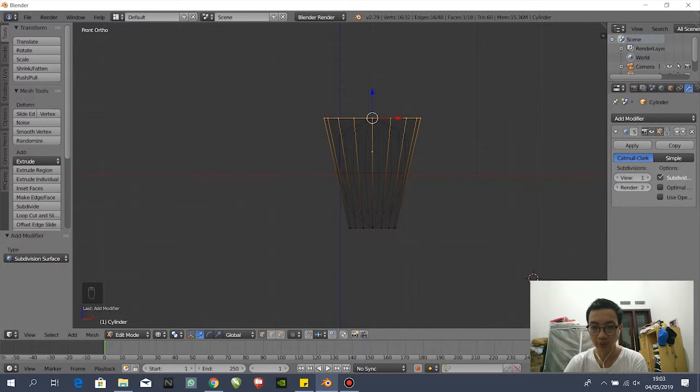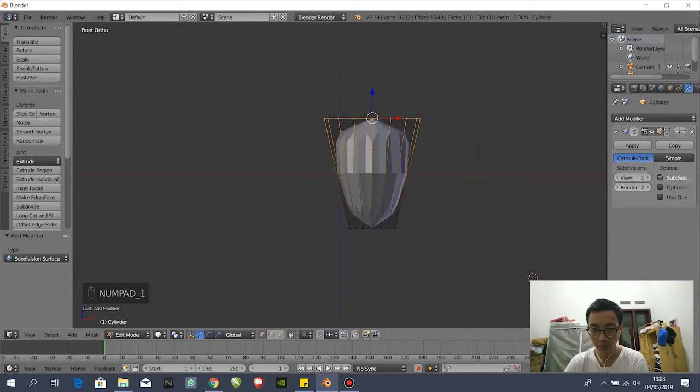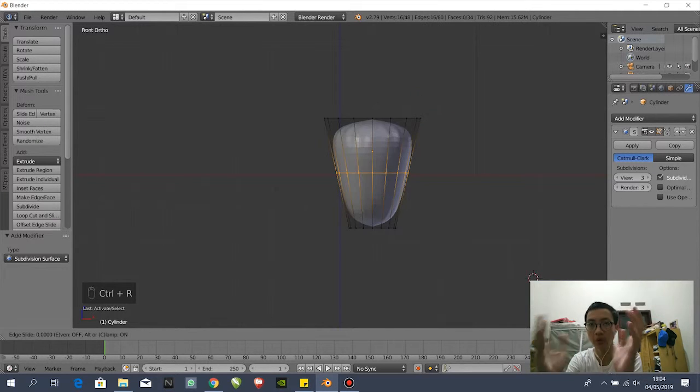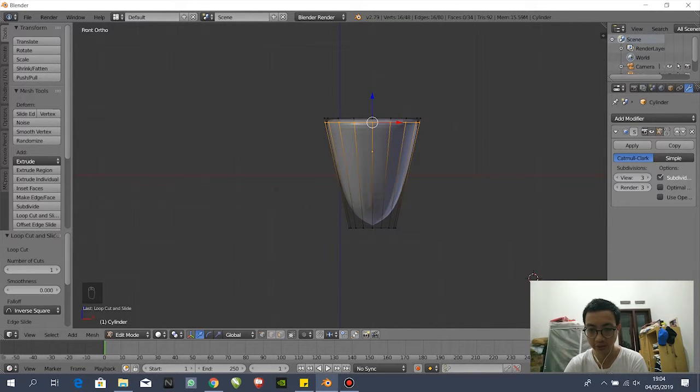Then Ctrl R to add some edge loops around the cylinder. Just move it to the upper, and then make it again. Same, make it here. Okay, make it again in the middle of here, and then scale it to make it more rounded. Okay, I'm gonna scale it. You can see it's gonna be like this. Okay, it's almost done.